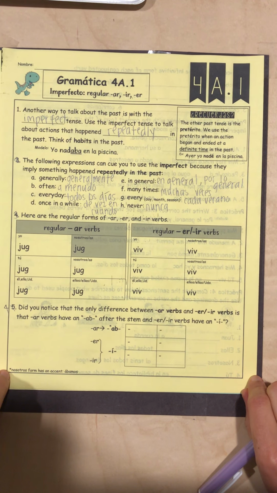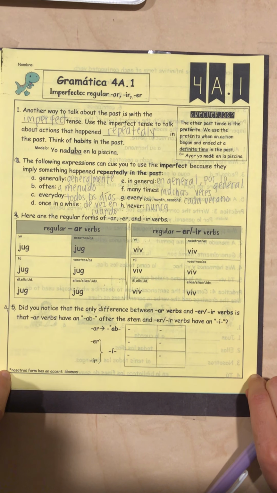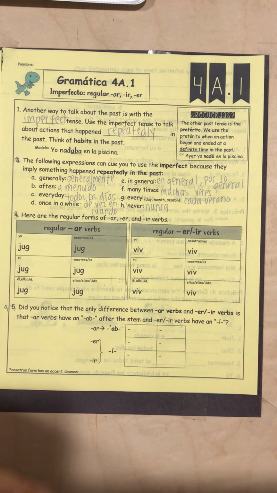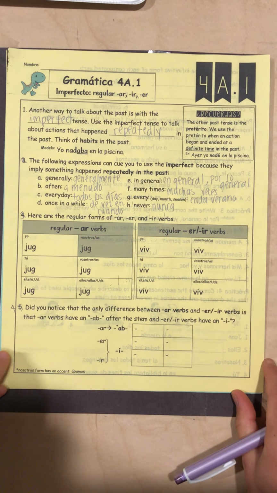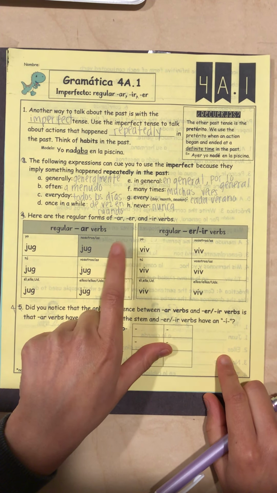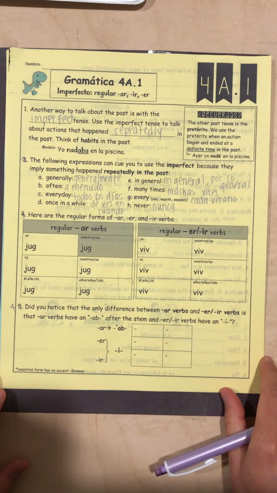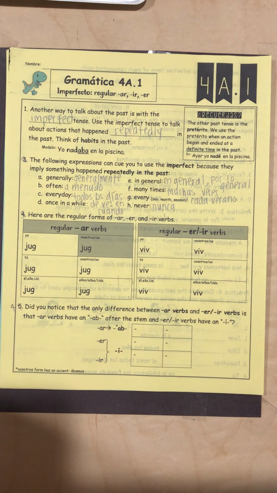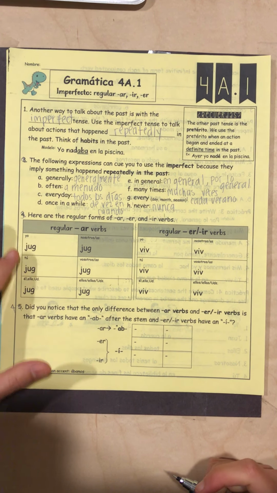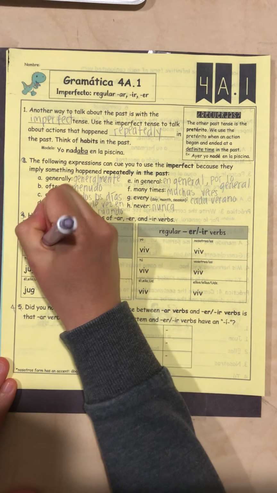Okay, now let's conjugate the imperfecto. So here are the regular AR, ER, IR conjugations. So let's start with AR. And notice how I shaded this box, and I did it for a reason, so watch out for that. So, just like we've done in the past with the pretérito and the presente, we drop the AR from the infinitive. That leaves us with the stem. The stem of our verb jugar is jug. So to that I add, yo jugaba.